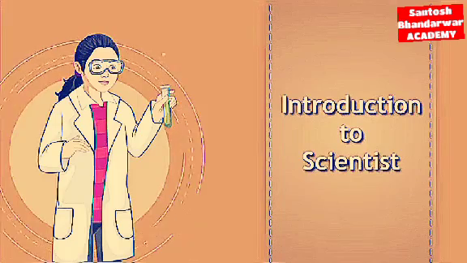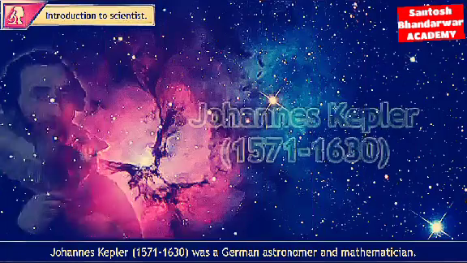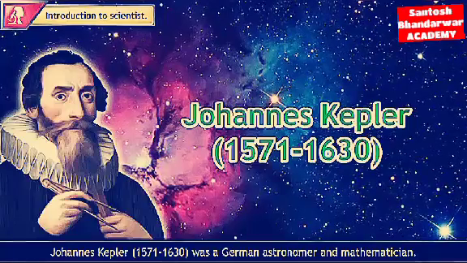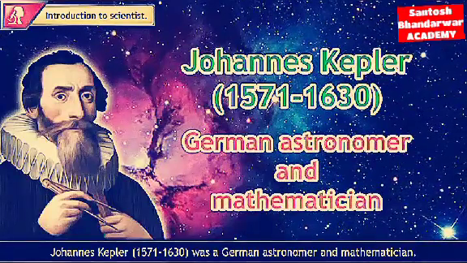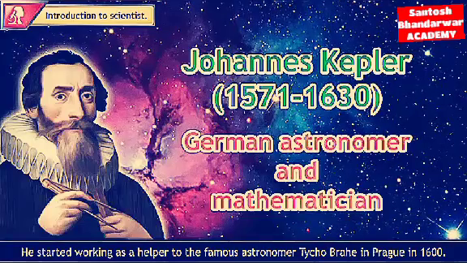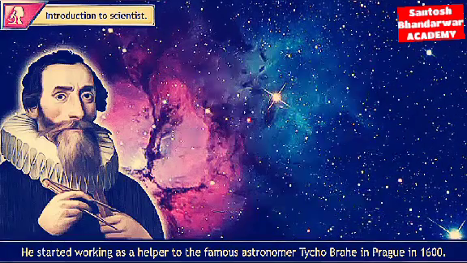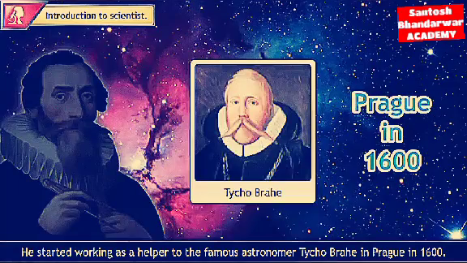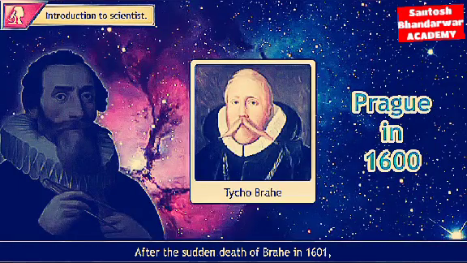An introduction to scientists. Johannes Kepler, 1571 to 1630, was a German astronomer and mathematician. He started working as a helper to the famous astronomer Tycho Brahe in Prague in 1600.